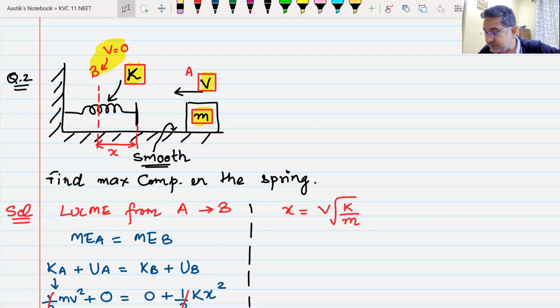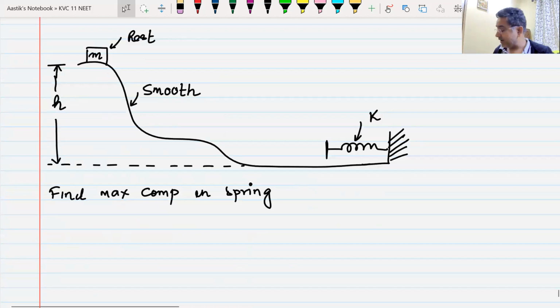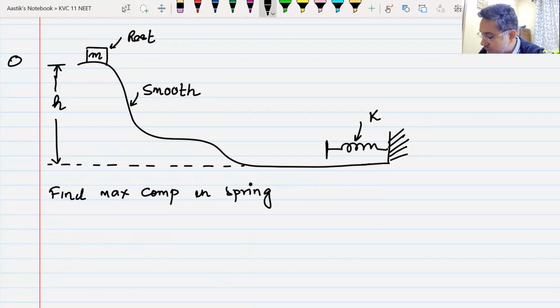Then the next question which we did was on a ground with spring. The third question, I have added the two and made the third question, my dear friends. So this is the third question and I will give you 2 minutes to solve it. Please solve it. If you can get the answer, nothing like it. Your time starts now, beta.